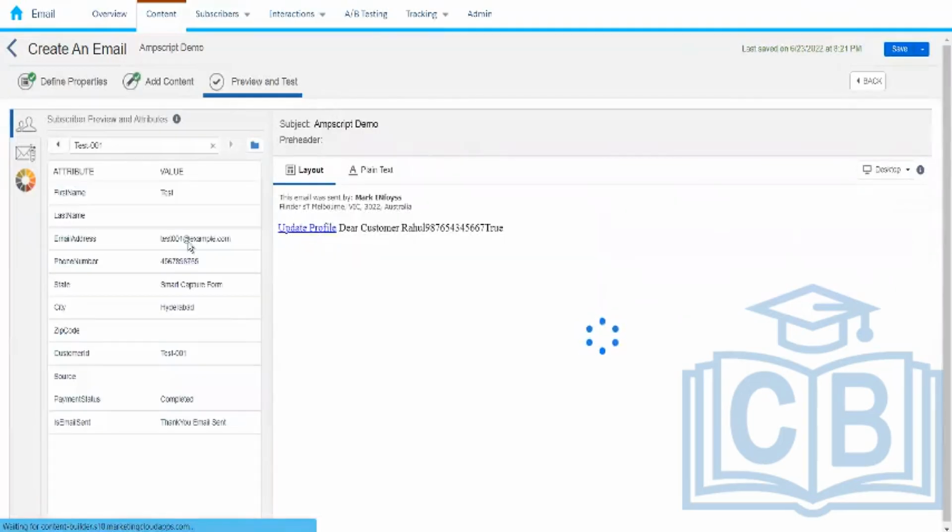It says if you do not have a last name value, it will say dear customer. Otherwise, it will say Shankar and Kala.